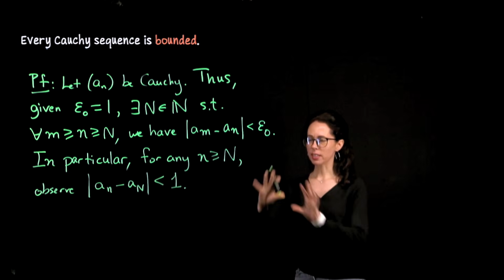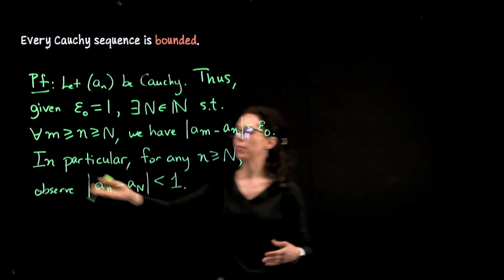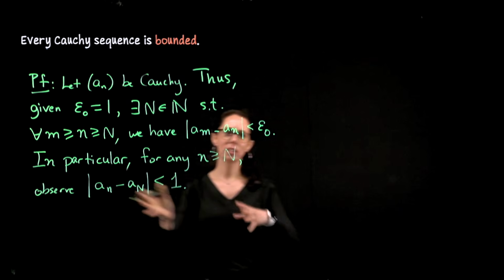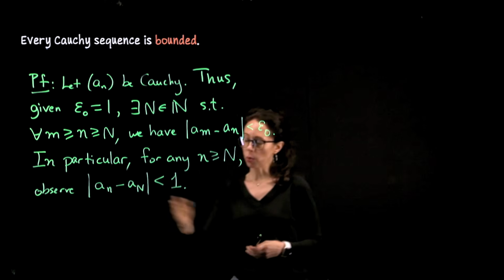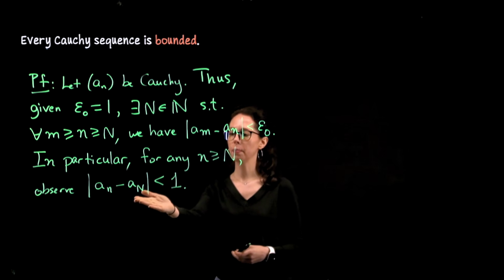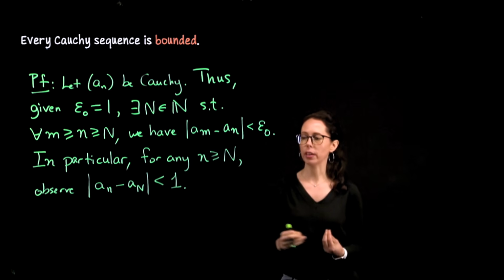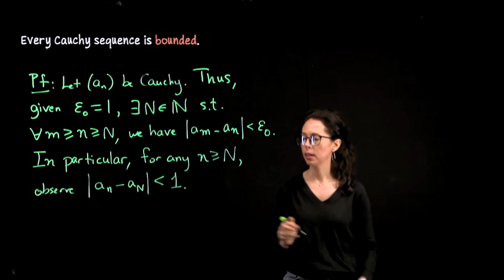Okay, so my first sentence kind of reminds the reader what it means to have a Cauchy sequence. And then with this phrase in particular, I'm zooming in on something specific that we're going to create for this Cauchy sequence. So namely, I'm just going to compare terms beyond the threshold to the threshold term itself. And I'm also bringing in the specific value of epsilon that we chose for this Cauchy sequence.